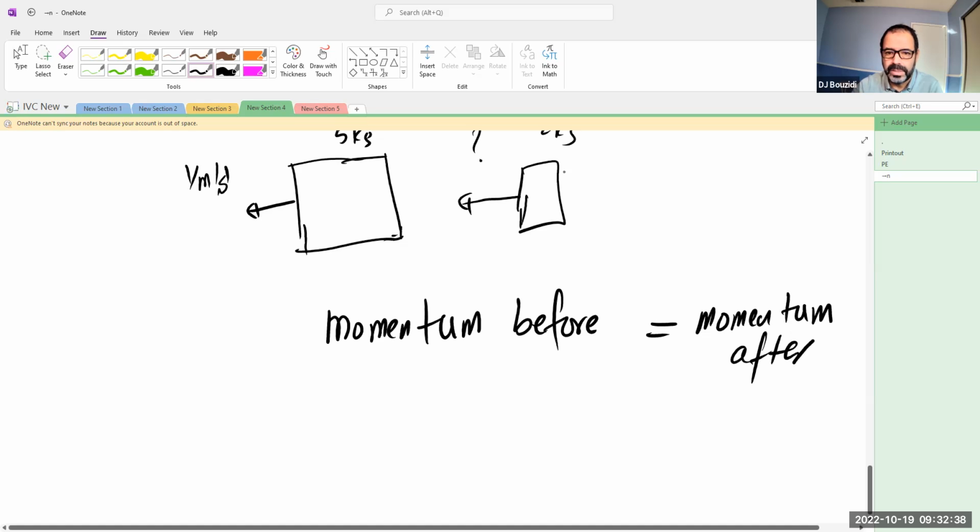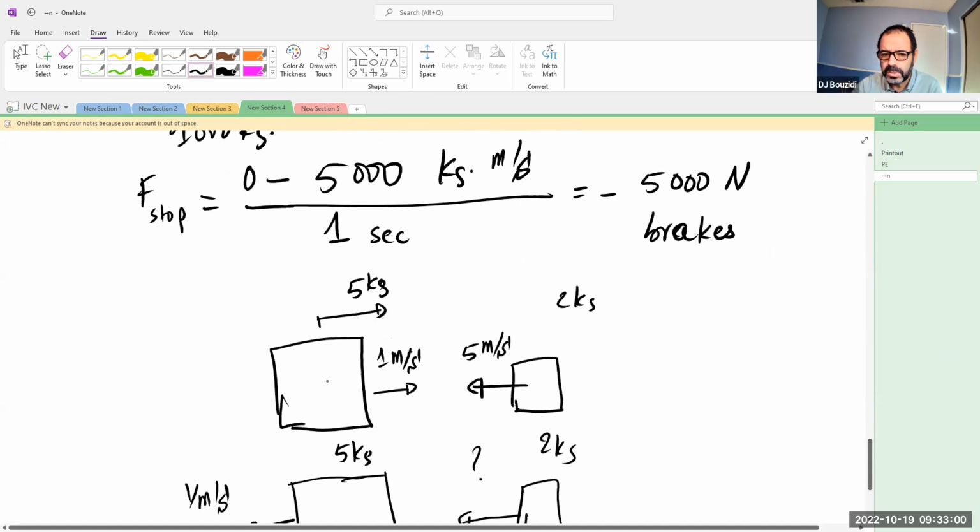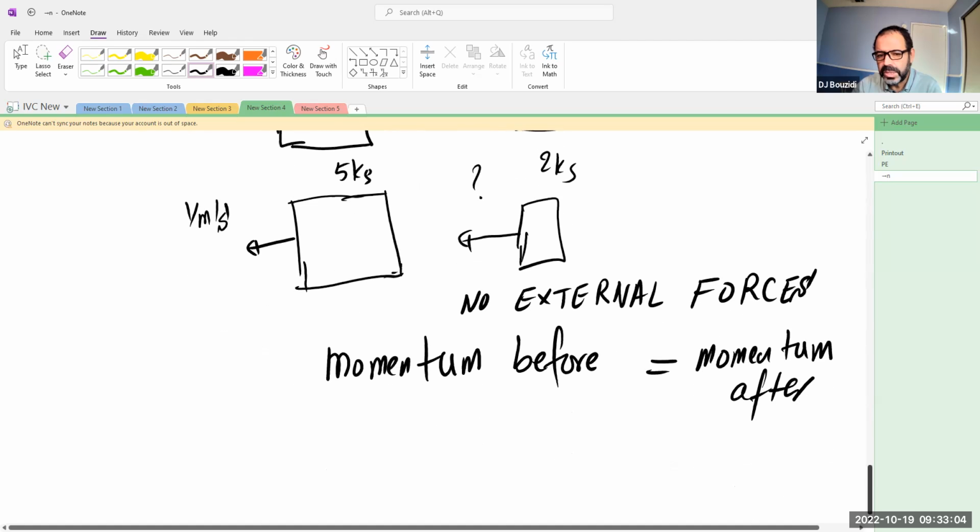Very simply, because if I take the entire system as just one system, granted, as I said, with no external forces, the only forces at play in this case are internal forces. In other words, one mass pushes on the other and the other pushes back on it. That is internal forces for the entire system, and those internal forces obey the third law of Newton. So basically, they cancel each other.